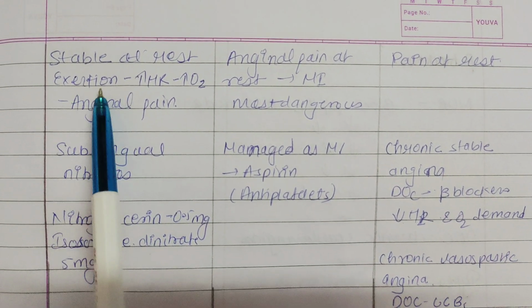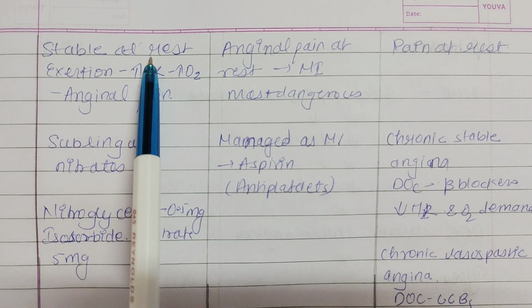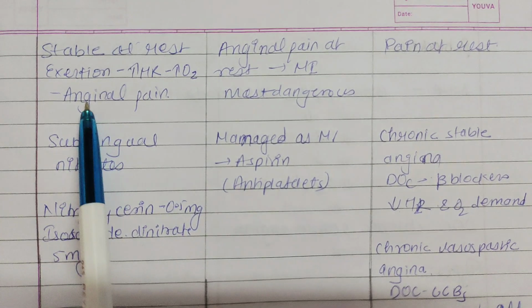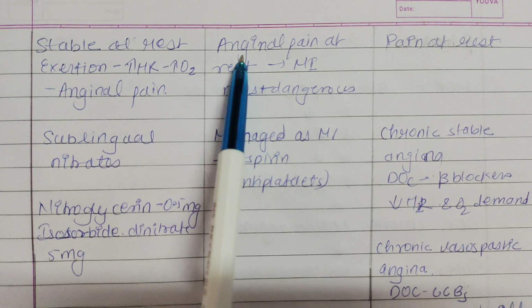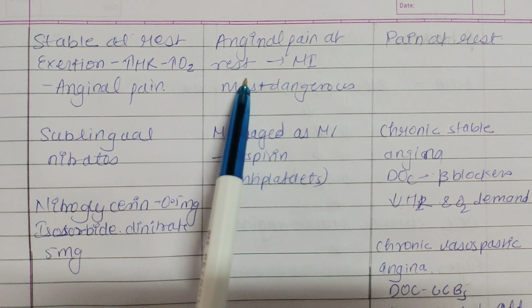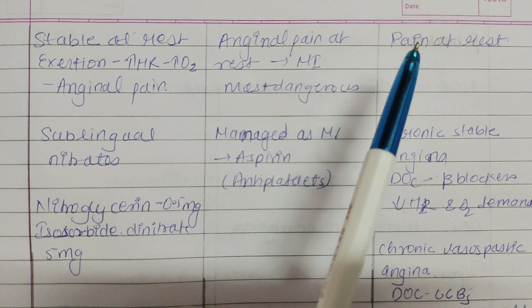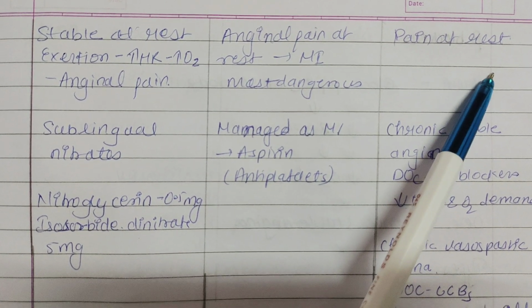Stable angina, there is no pain, it is stable at rest, and on exertion there is increased heart rate, increased oxygen demand that leads to anginal pain. In unstable angina, there is pain at rest which converts to MI, and it is the most dangerous form. Prinzmetal angina, there is pain at rest.